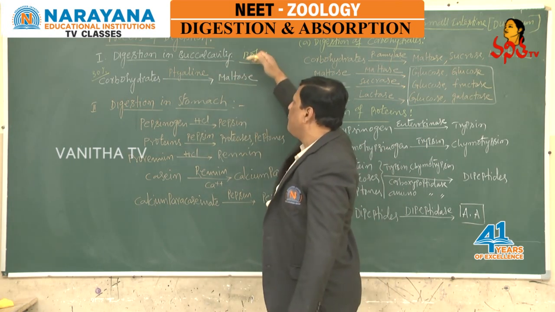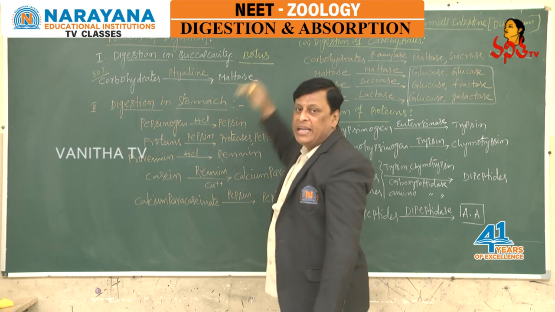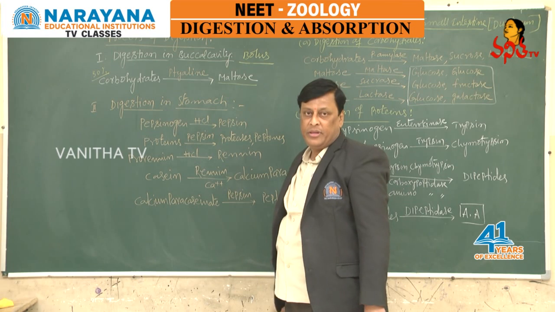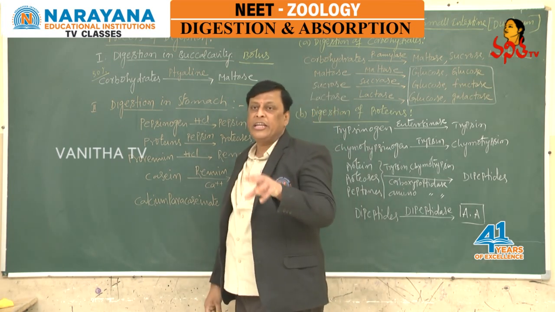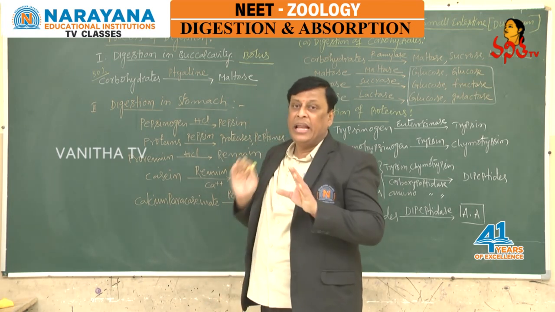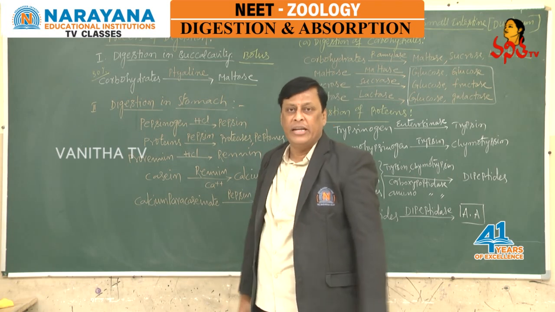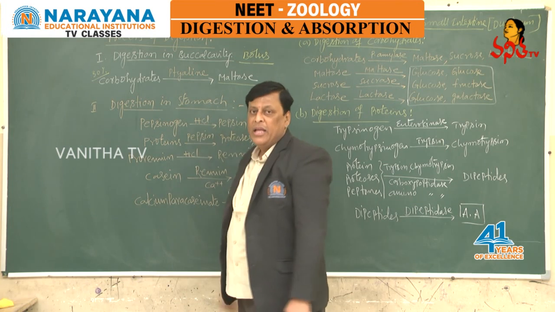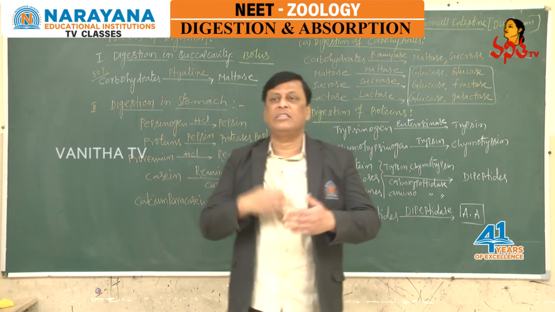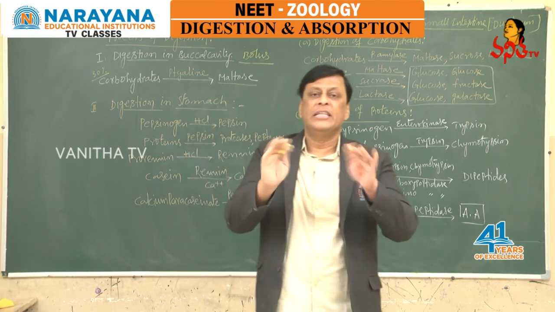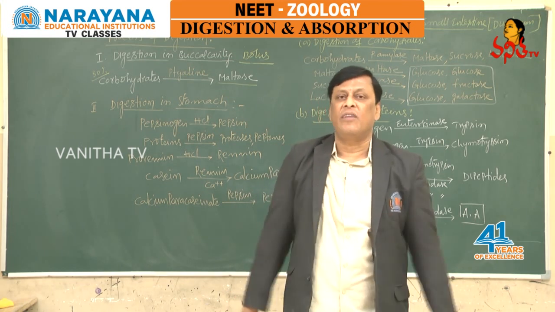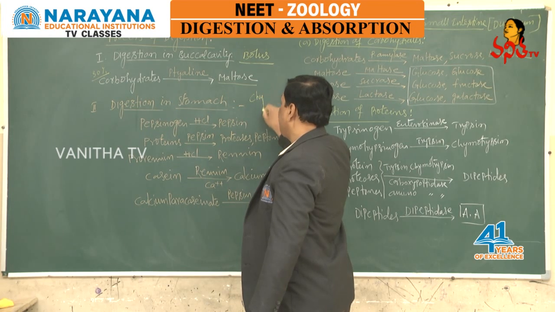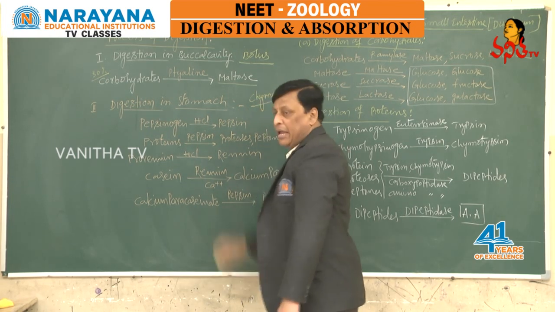Then, in the form of bolus, the partially digested food material enters the stomach, where the gastroesophageal sphincter regulates the flow of food into the stomach. Soon after entering the stomach, the food material gets mixed with gastric juice by churning movements of the walls of the stomach, and an acidified lump is formed, which is called chyme.